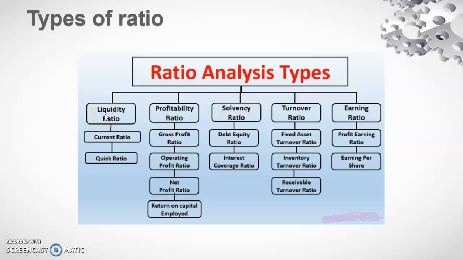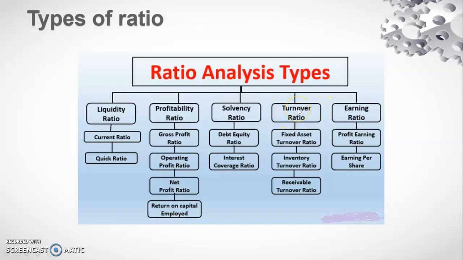Liquidity ratio is again divided into subclasses, one is current ratio and another is quick ratio. Similarly, profitability ratio has four subclasses: gross profit ratio, operating profit ratio, net profit ratio, and return on capital employed. Similarly, solvency ratio has the classification of debt ratio and interest coverage.